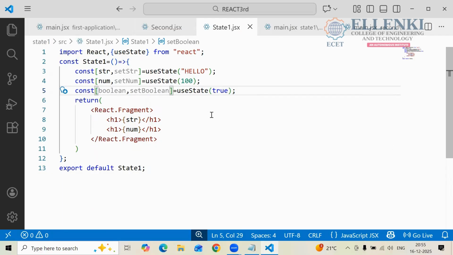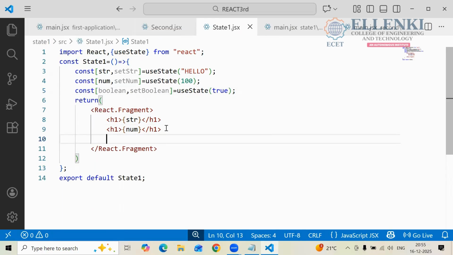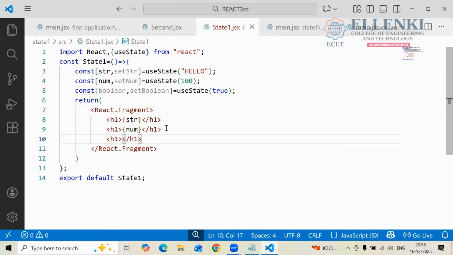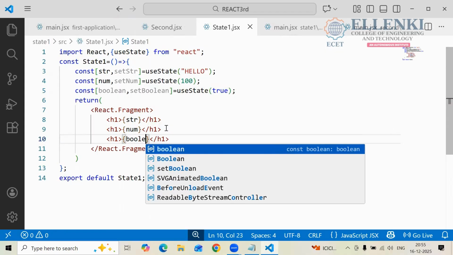Now I can print this one. Yes or no? If I want to print this one, where do I have to write the logic? In the React fragment. Yes or no? So how can I print H1? Here I am writing. To print your used data, what do you have to use here? Curly braces you have to use here. In this, what do I have to print here? Boolean value I have to print here.